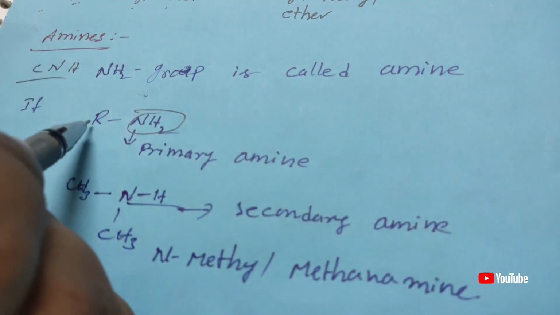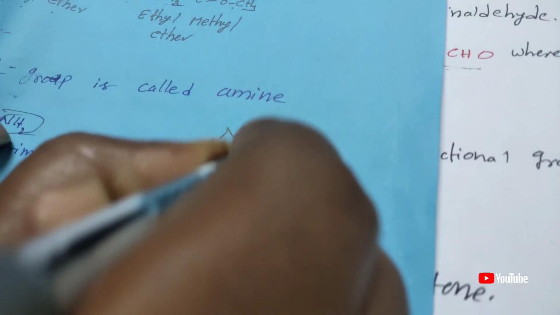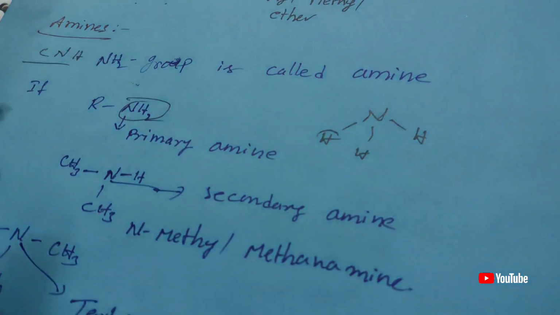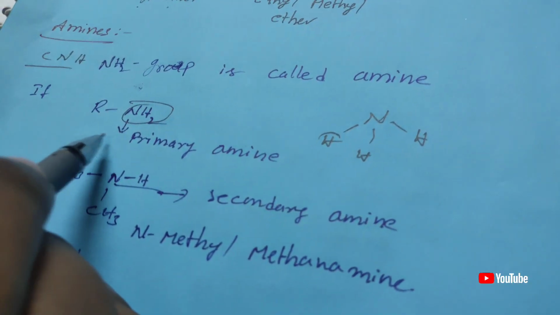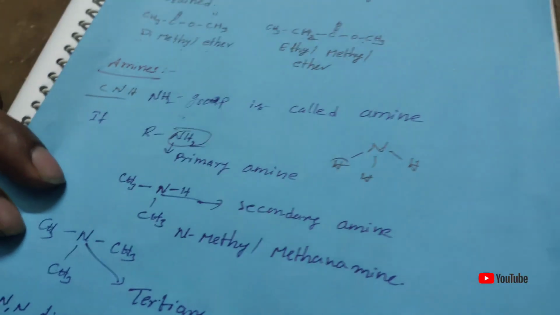Here, RNH2. Look at the ammonia structure. In the ammonia structure, if one hydrogen is replaced by R, it forms RNH2, and this amine is called the primary amine.